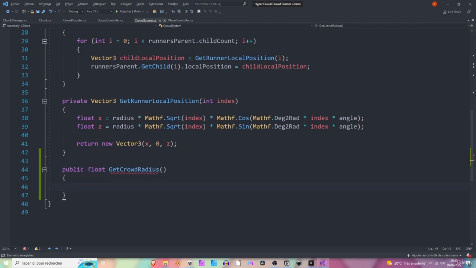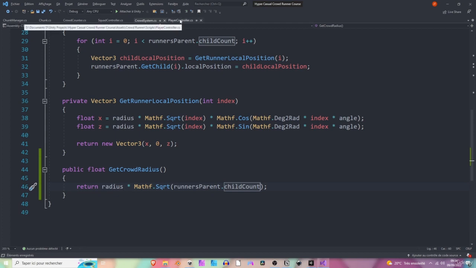Then we know that the radius of the crowd is the radius of the Fermat spiral we used here. So let's just return this value, copy it. Let's write return this. And here, instead of using the index, we want the total amount of runners we've got. So it's going to be runners parent.child count. As easy as it is.